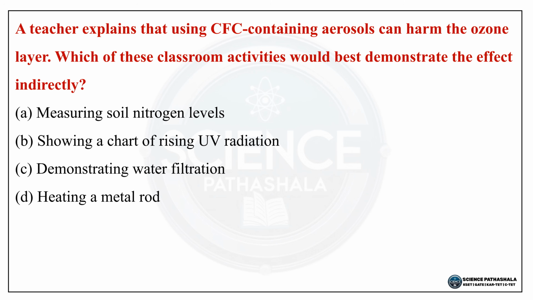Next question, a teacher explains that using CFC containing aerosols can harm the ozone layer. Which of these classroom activities would best demonstrate the effect indirectly? Option A, measuring soil nitrogen levels. Option B, showing a chart of rising UV radiation. Option C, demonstrating water filtration. Option D, heating a metal rod.